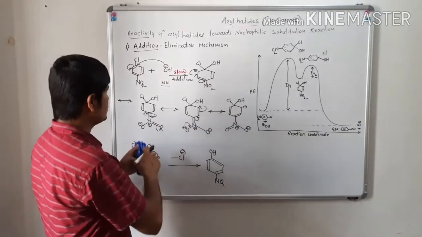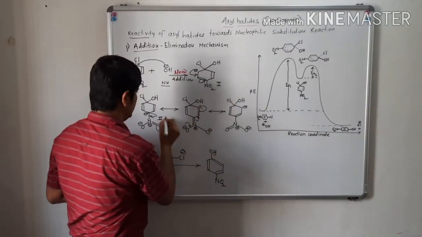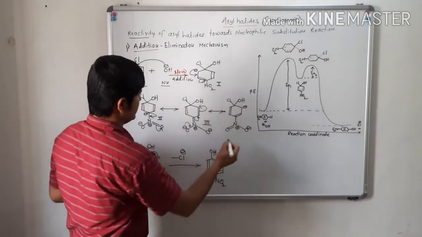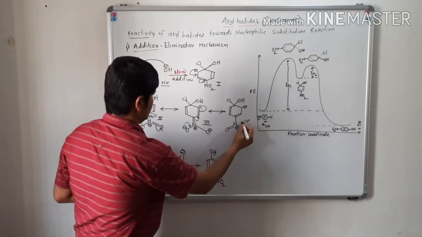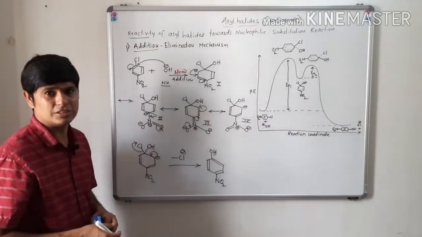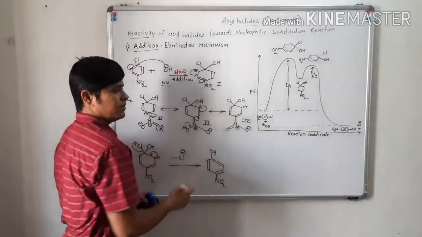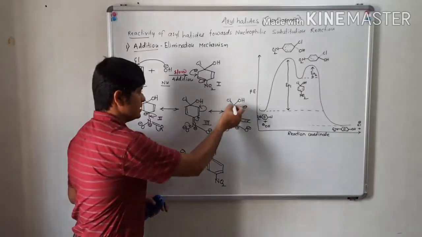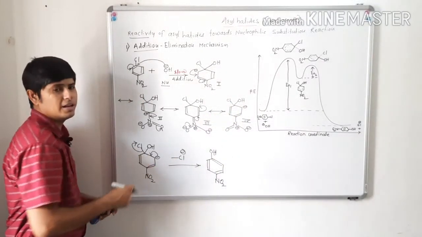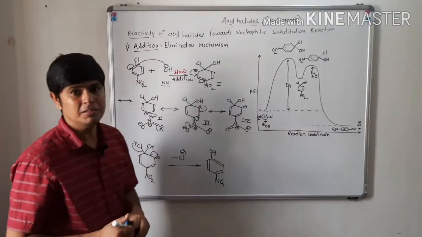So these are resonating structures. I may write 1, 2, 3, and this one is also. These are resonating structures. Now from the final resonating structure, there will be a loss of a leaving group, the Cl minus. Cl minus will get lost, and there is formation of a product, para-nitrophenol. So this is the addition elimination mechanism.